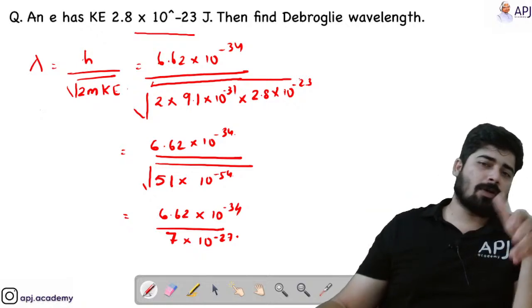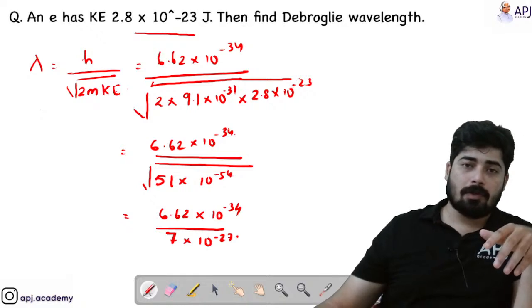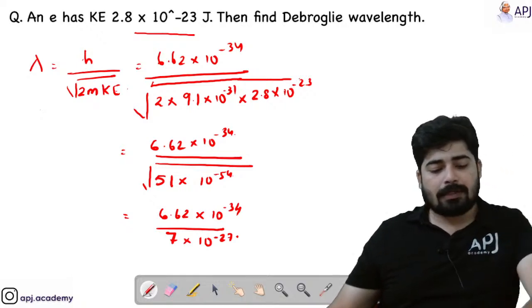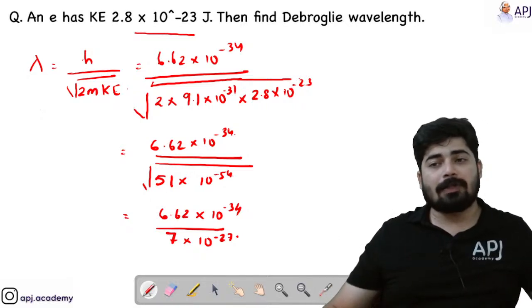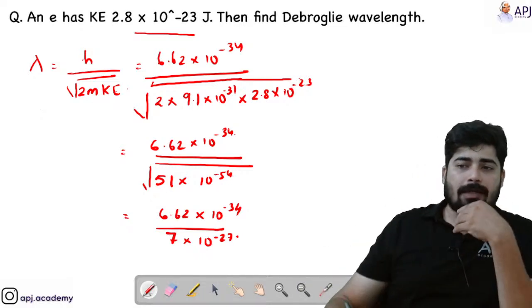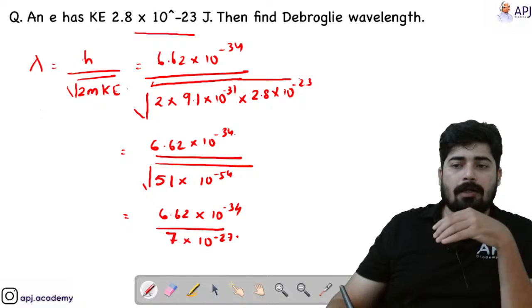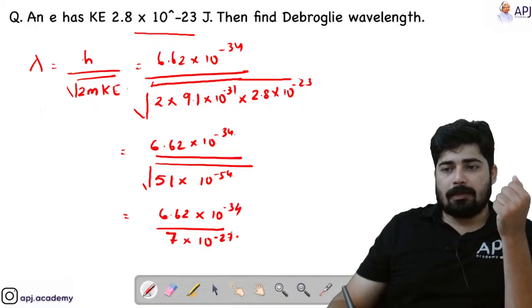So you can approximate, you can take the near values in calculations. Okay, that's not a problem. Always check that the options are of greater differences. If it is of greater differences, then obviously you can take approximation to reach the answer. So your calculation will be a bit faster if you do it that way.